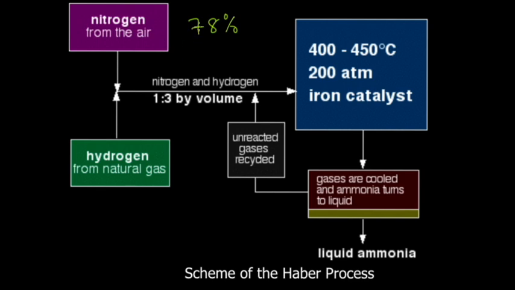Oxygen is actually lower than the composition for nitrogen. And if you're doing chemistry, you have to know what process you use to obtain nitrogen from air. One process is fractional distillation.